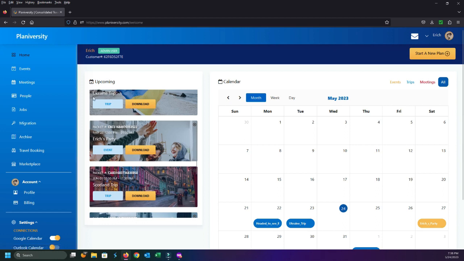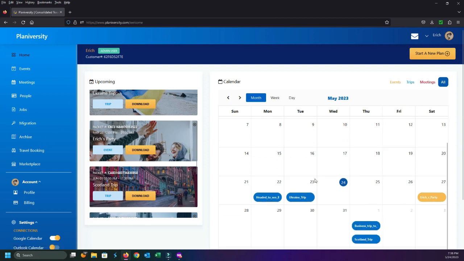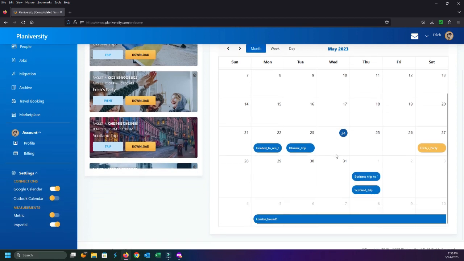So don't think that when it's not here anymore that it's gone. It's actually going to be in your archive. Of course, you'll be able to backtrack through the calendar and see things from the past. But if you just want to go ahead and retrieve it from the archive, you simply click on archive and there's a whole breakdown of them there. And that's it. That's as easy as it is to plan a party.